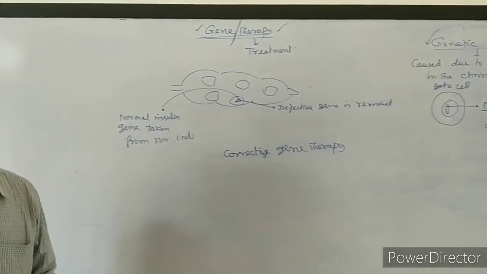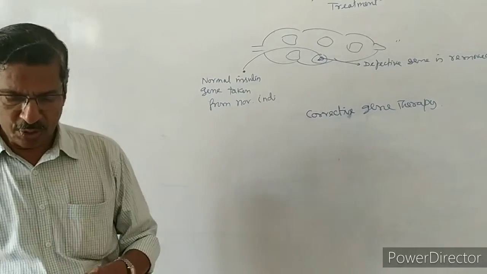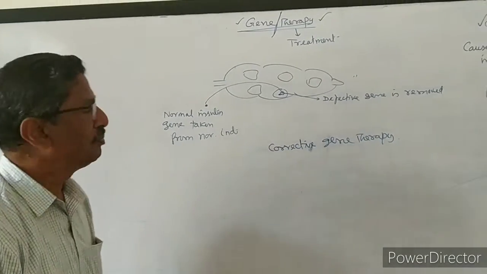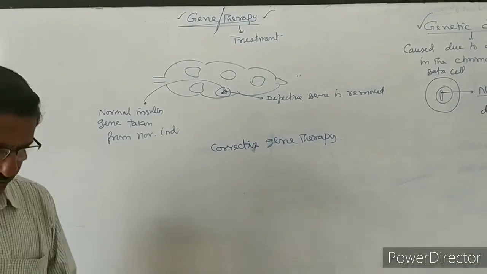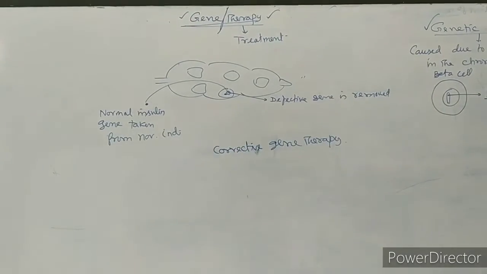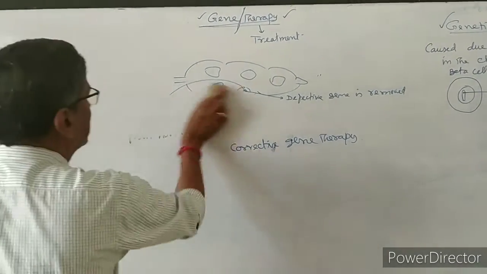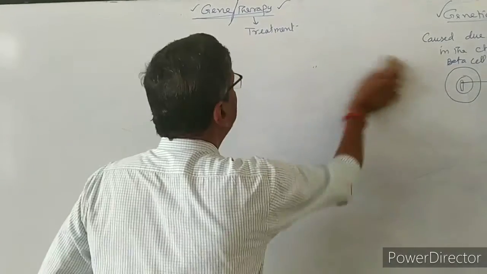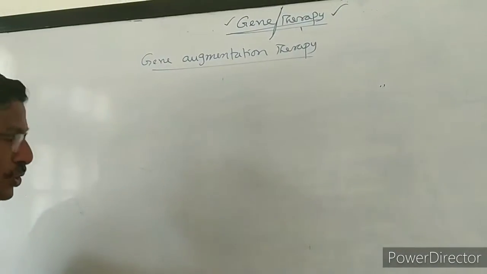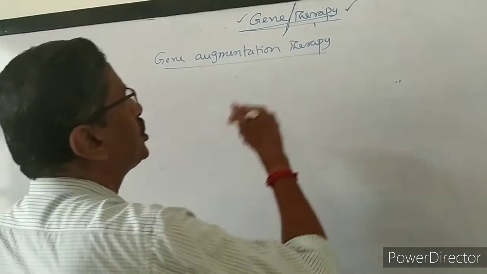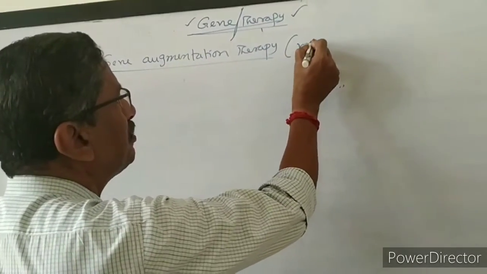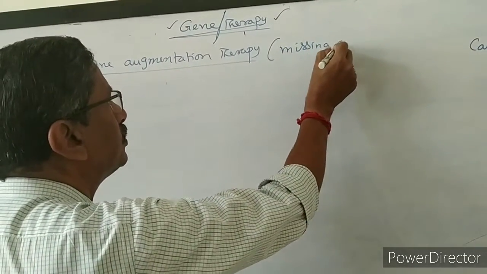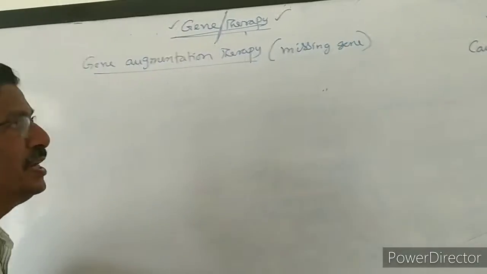But in gene therapy, there are two types of gene therapy. What are the two types? The first one is called gene augmentation therapy. First, I will take this gene augmentation therapy. I already told you therapy means treatment. Now actually in this treatment, there is a missing gene in the chromosome.